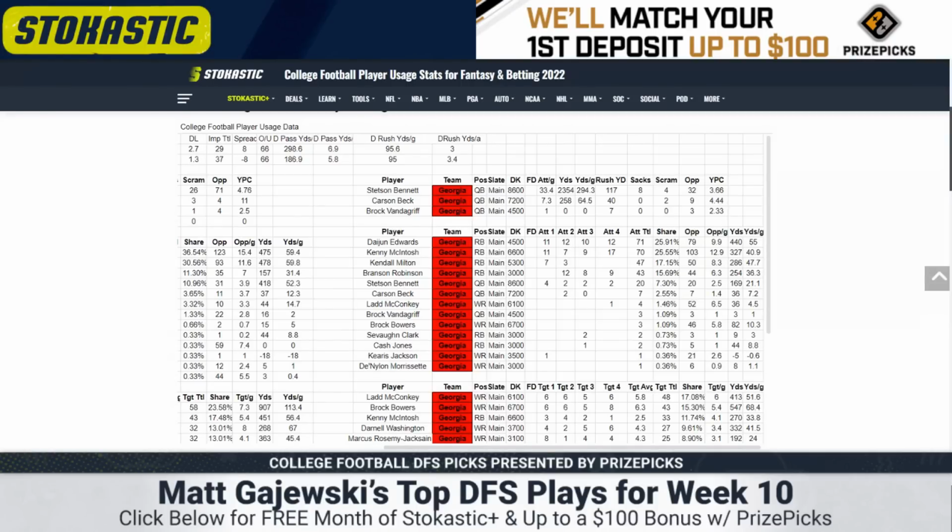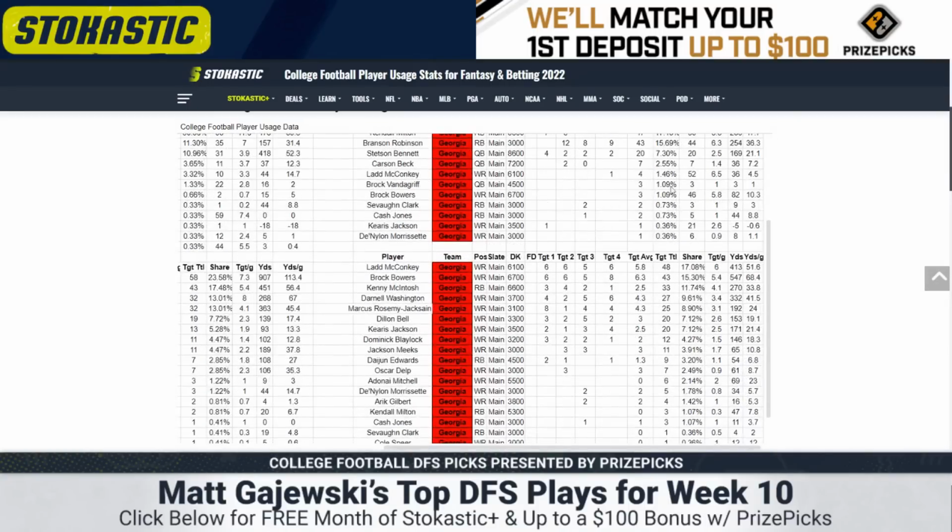From there, we have the backfield. Kendall Milton may return this week. That would be a boon to them. But if that happens, you probably see 4 runners: Daiwan Edwards, Kenny McIntosh, Kendall Milton, and Branson Robinson, making it really hard to target any of them, especially with McIntosh and Edwards seeing their price rise in the absence of Milton. But in the receiving game, no AD Mitchell for this team.